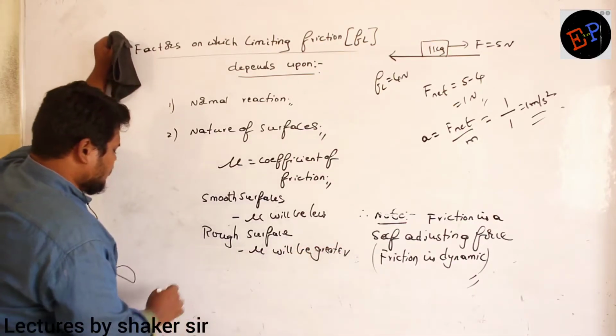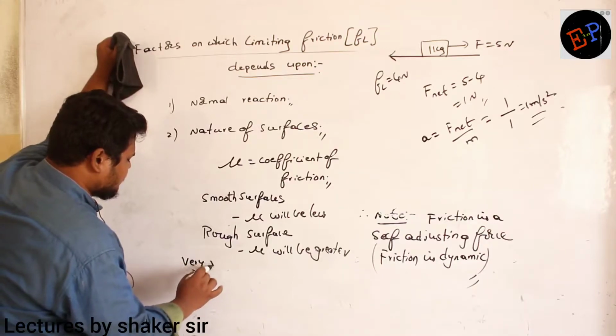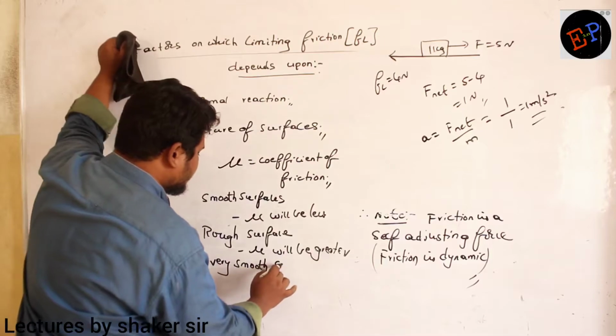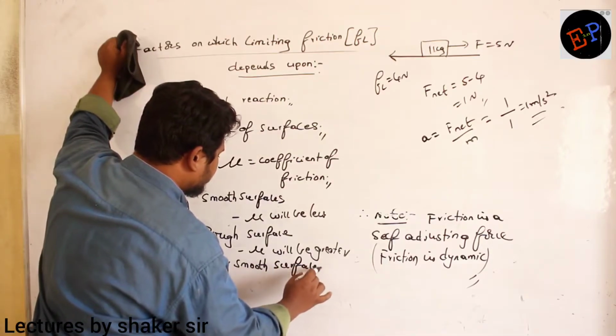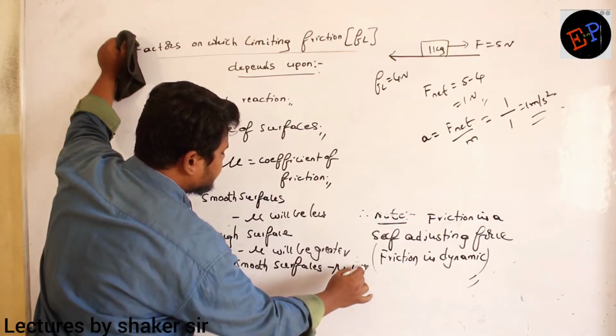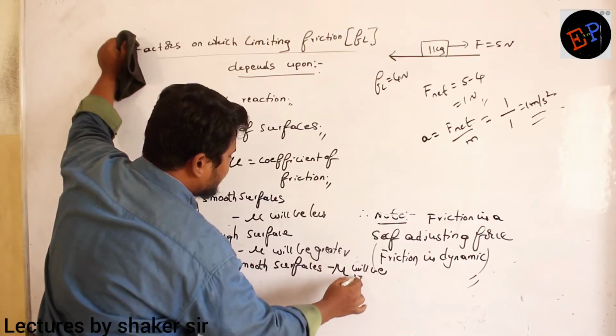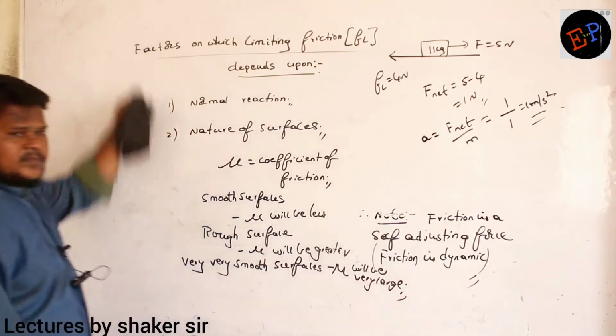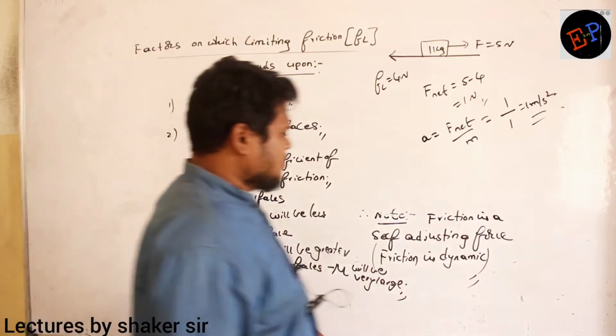Very, very smooth surfaces, then mu value will be greater, very large. What is the meaning of that? Let us try to understand.